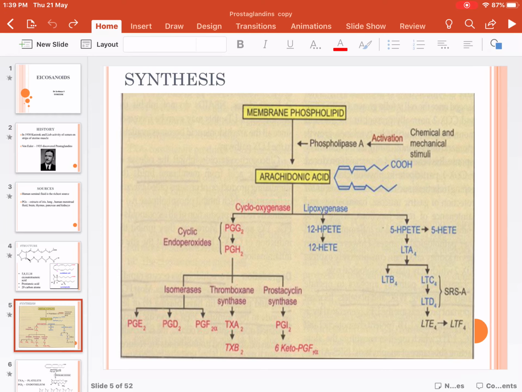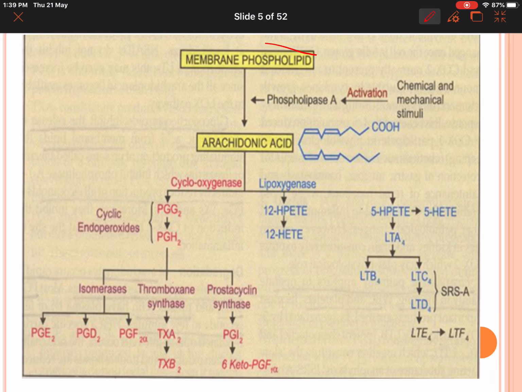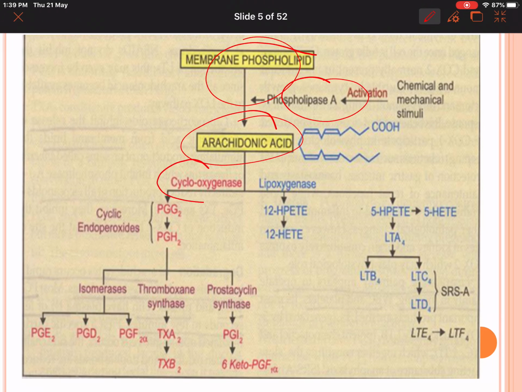How is it synthesized? It is synthesized from membrane phospholipid. Membrane phospholipid is converted to arachidonic acid with the help of the enzyme phospholipase A. Arachidonic acid is further acted upon by cyclooxygenase and lipooxygenase.